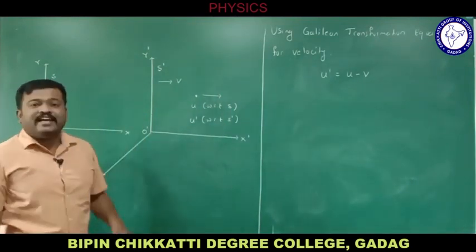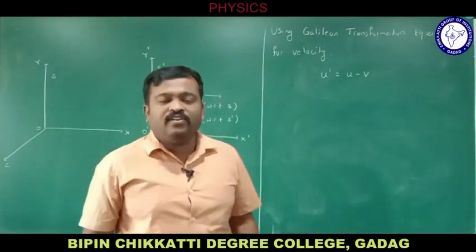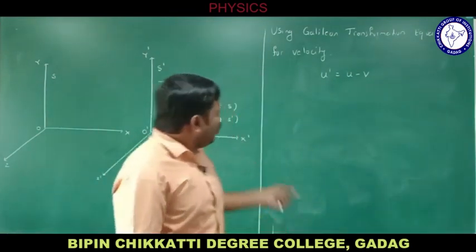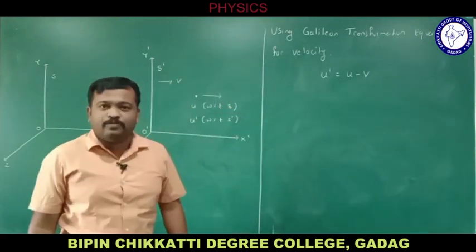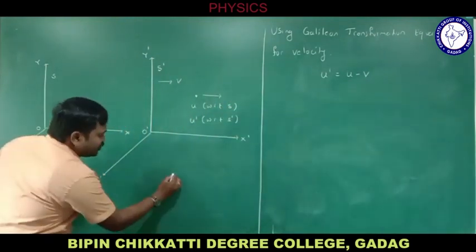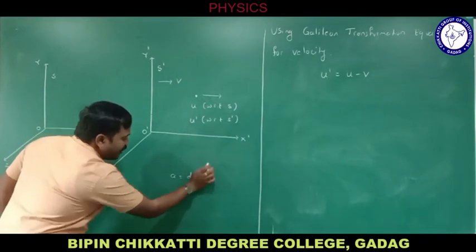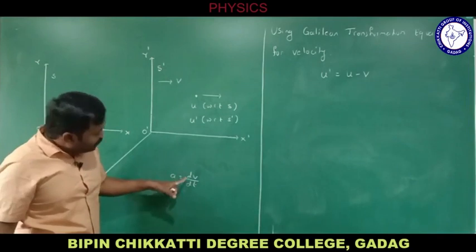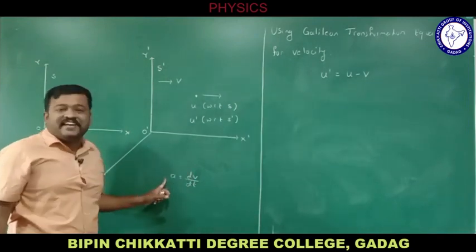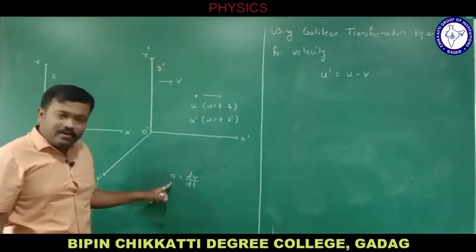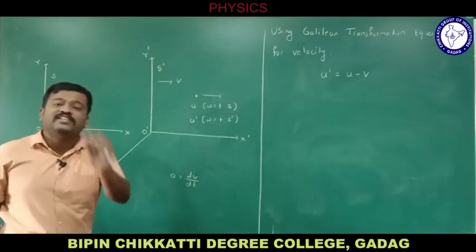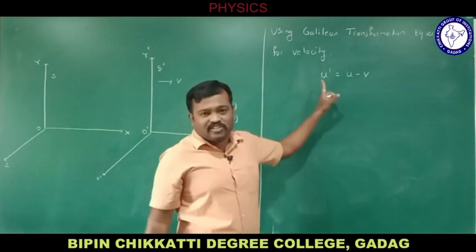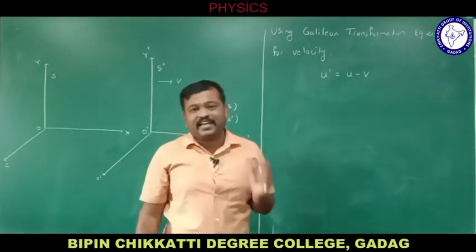Next, I need acceleration, right? First of all, I need to prove that acceleration is invariant. That's why I need acceleration. In order to get acceleration, we know what acceleration is: change in velocity divided by time taken, dv divided by dt. If you differentiate velocity, you get acceleration. So do remember, the differentiation of velocity is always acceleration. We already got the velocity, so let me differentiate to get acceleration.